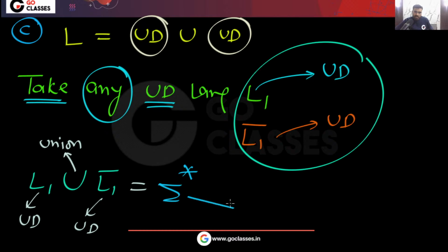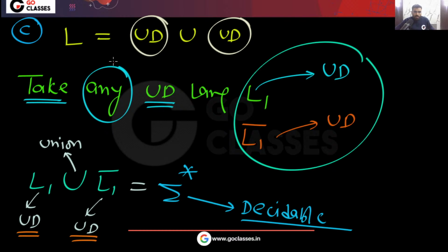But sigma star is regular, and every regular language is decidable. Every regular language is CFL, every CFL is CSL, every CSL is recursive. So sigma star is decidable.